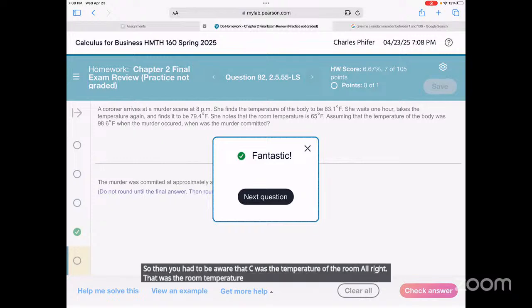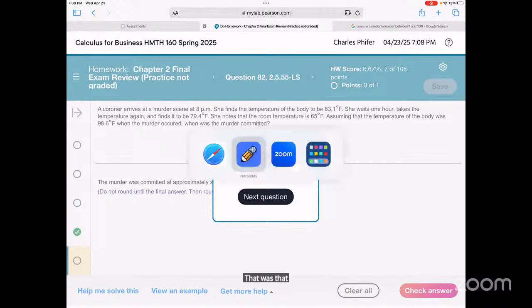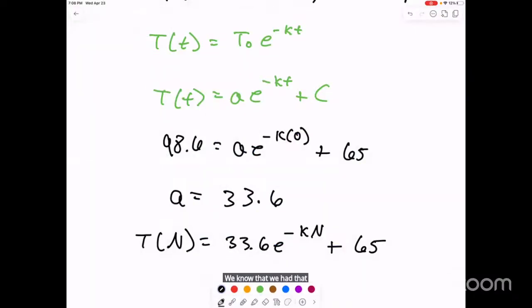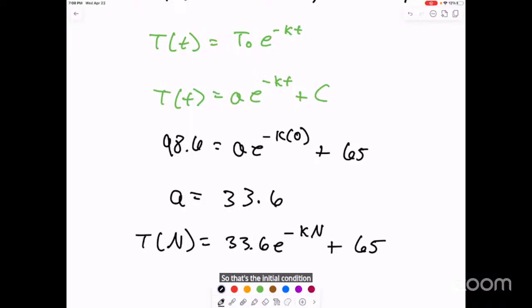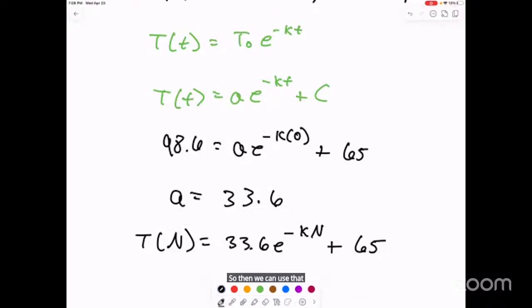Let me just recap real quick. I know that was a bit much, but right here, the C was the temperature of the room. We know that the normal temperature of a human body is 98.6 degrees Fahrenheit. So that's the initial condition: when the murder happened, the temperature of the body should have been 98.6. Then we can use that to solve for A to get our coefficient. It's not necessarily an initial condition, it's just a coefficient in the function that we can solve for.